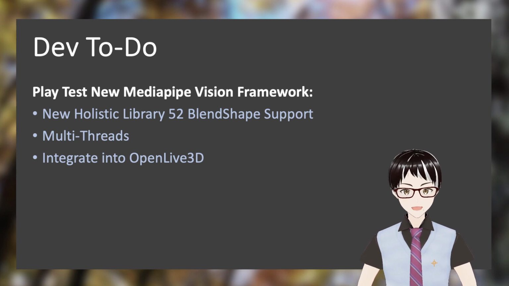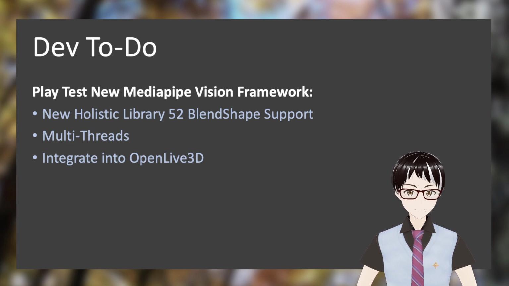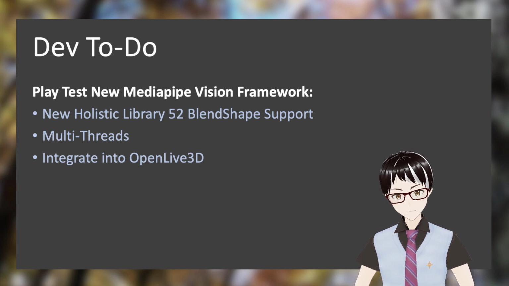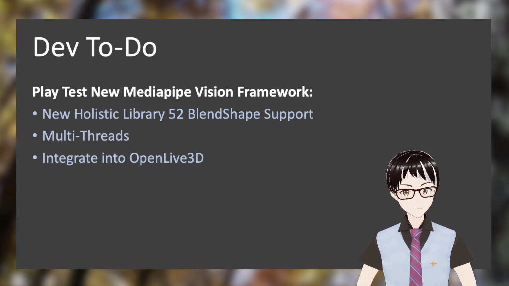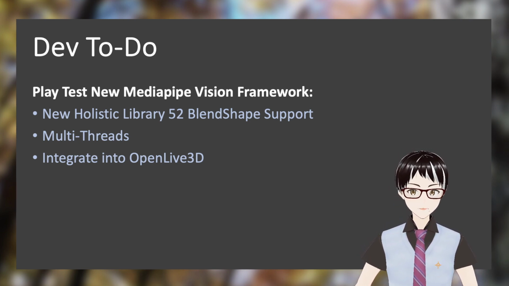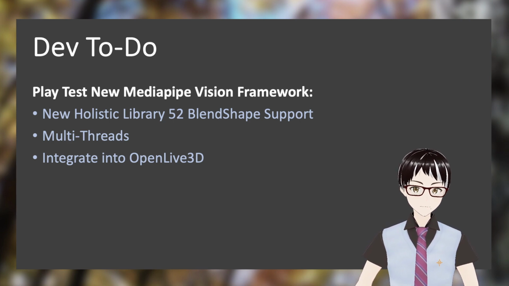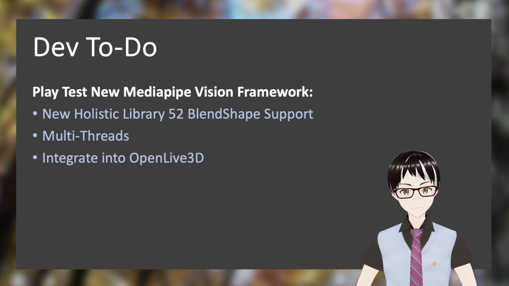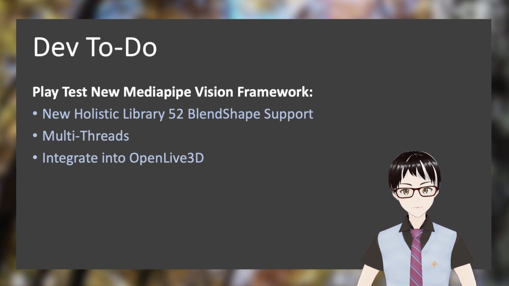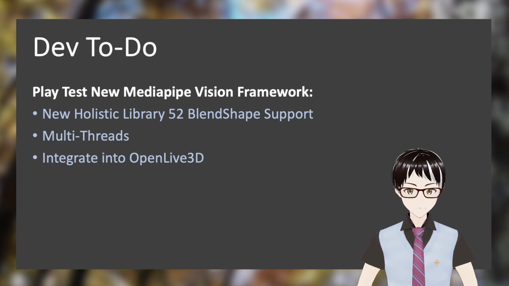So with the holistic model release, we will need to test if the new holistic library also supports the 52 blend shape. If it doesn't support 52 blend shape, there is no reason for us to change to the new framework, right? But we suppose that this new update should also include the 52 blend shape, since this is a basic setup for the new vision framework. So we will test how the 52 blend shape support is integrated with the new holistic library.